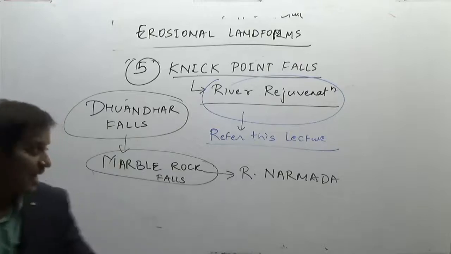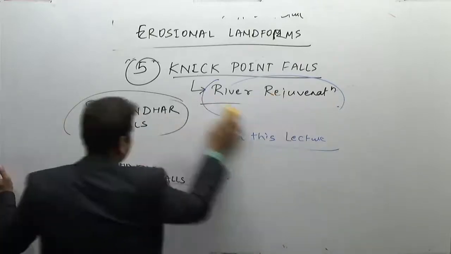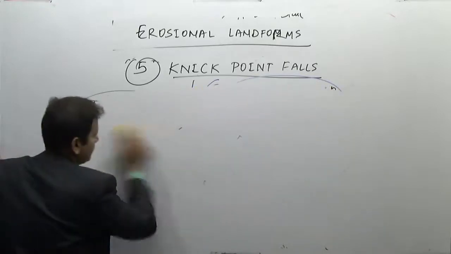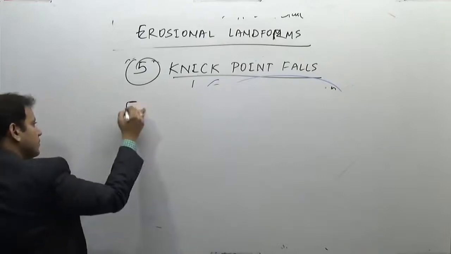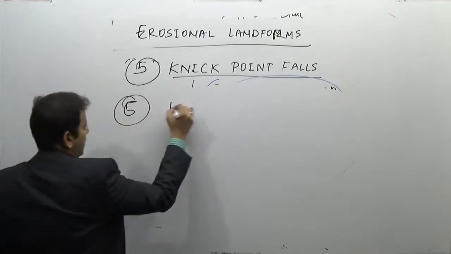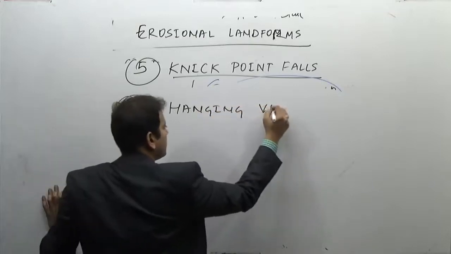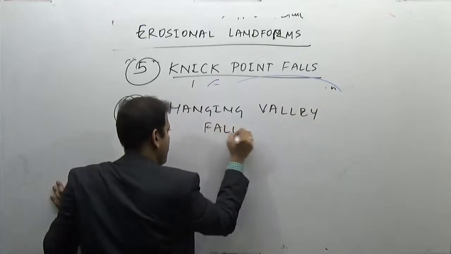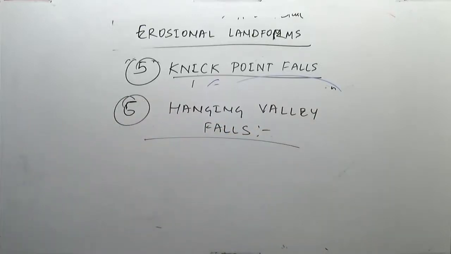And one of the last reasons for waterfalls is Hanging Valley Falls.